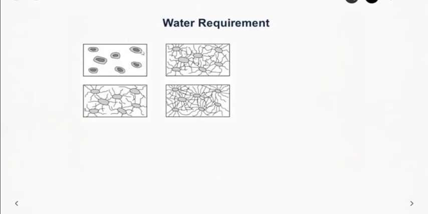So let us try to understand what happens when you add this water. Initially, weak bonds start forming because alumina is present. In the starting only, some sort of weak bonds develop when water is added to the cement. And these gels slowly start forming. After that, the hardening keeps on continuing. As long as these unhydrated cement particles are there and some free water exists, it keeps on forming these bonds. So once it hardens, it will have sufficient strength.